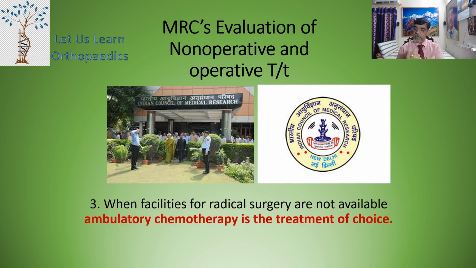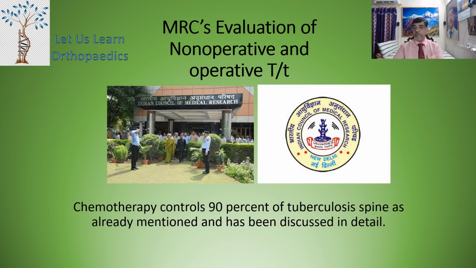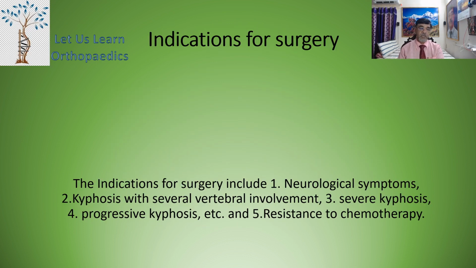And the third recommendation is, when the facilities for radical surgeries are not available, ambulatory chemotherapy, meaning without bed rest, is the treatment of choice. Chemotherapy controls 90% of the tuberculosis of the spine, as already mentioned and discussed in detail in my previous lectures. Coming to the indication for surgery.